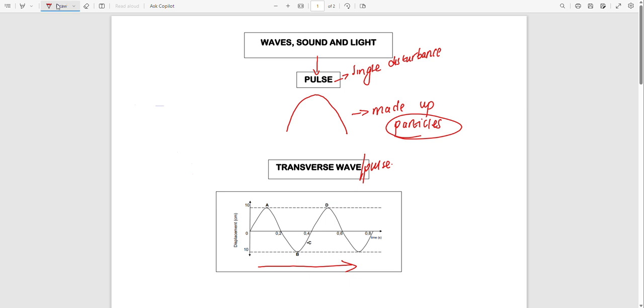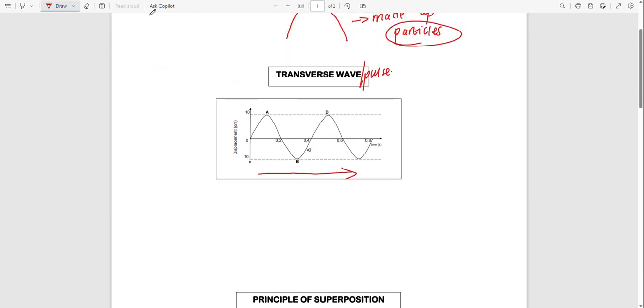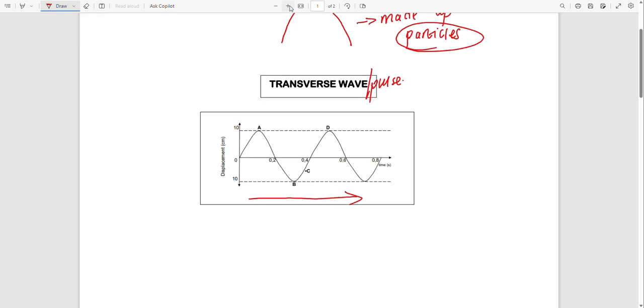So let us look at this transverse wave. There are several things we have to focus on when we are dealing with a transverse wave. We have two waves here. It starts from here, goes on like this until here, and this one is a complete wave.